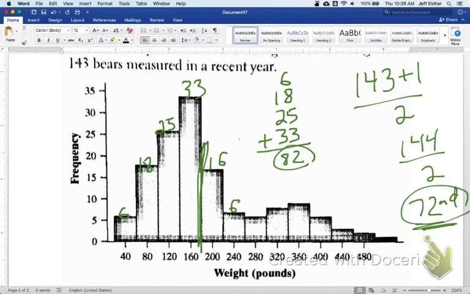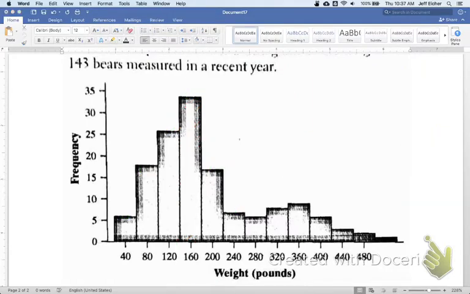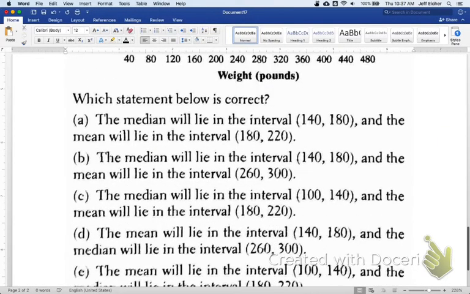That means somewhere in this bar we crossed over the 72nd bear weight. So our range would be 140 to 180. So the median is between 140 and 180. Let's check what answer option is 140 to 180. Looks like the first two, A and B, are 140 to 180.